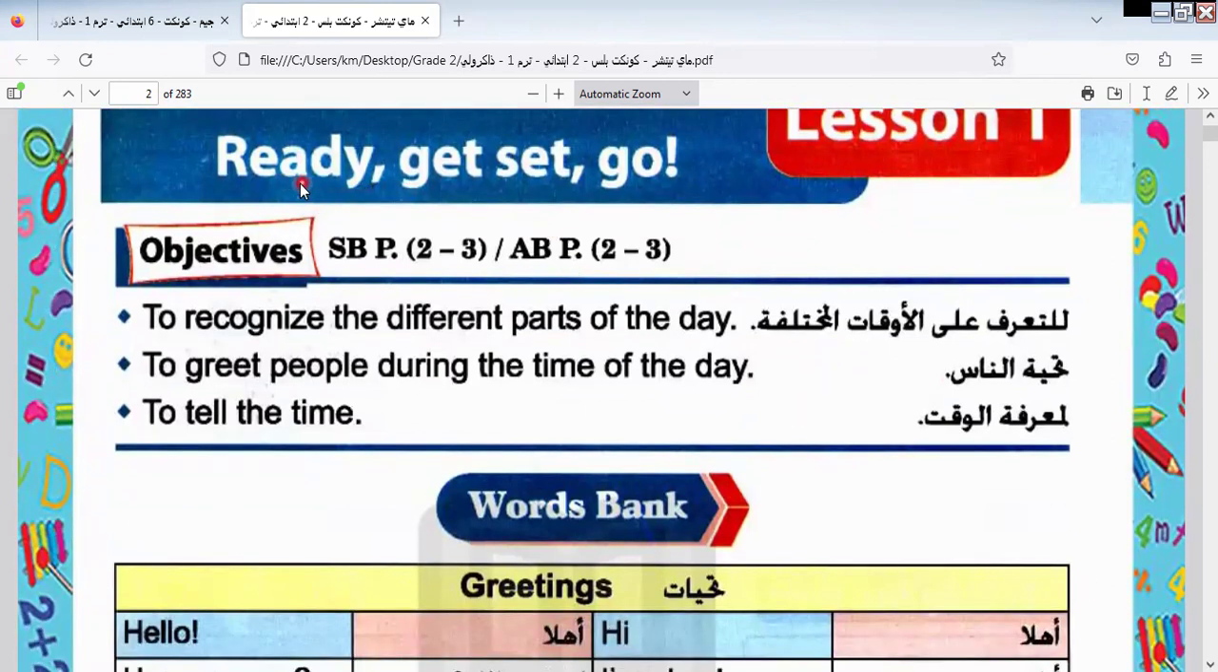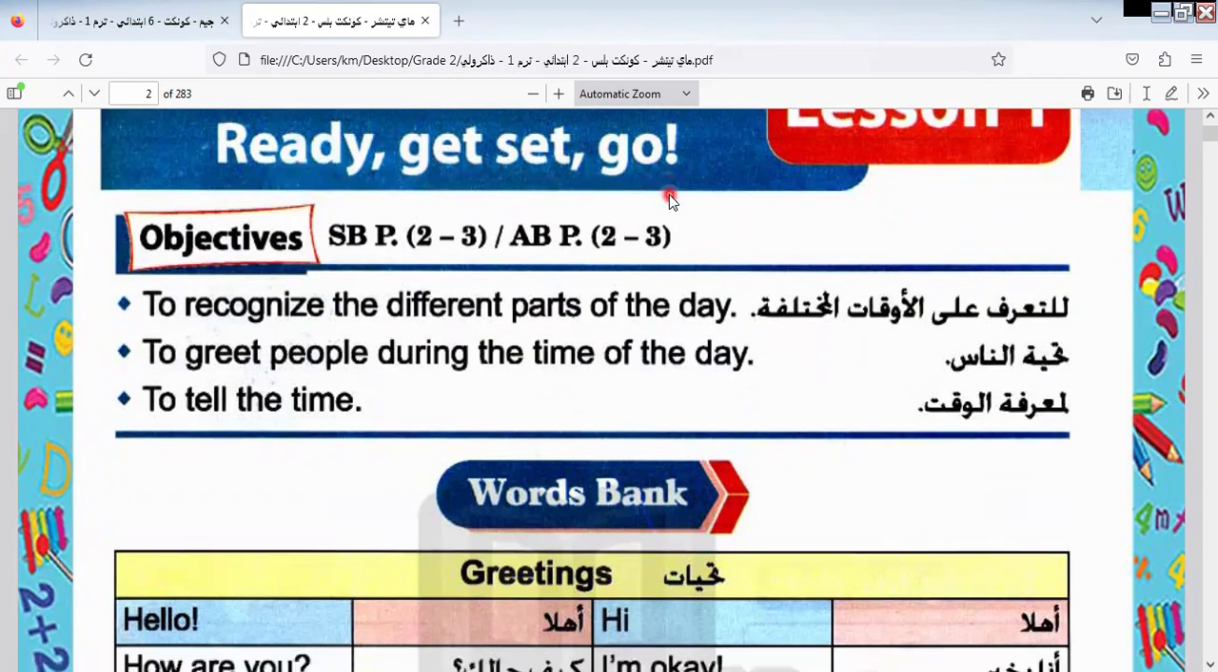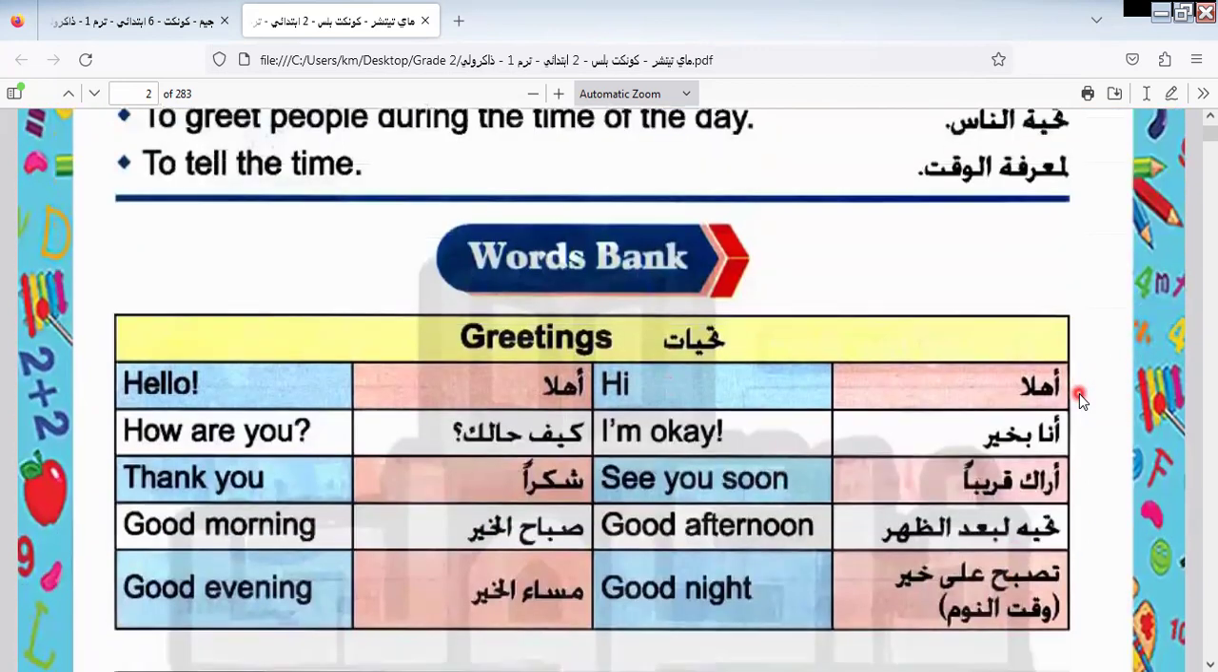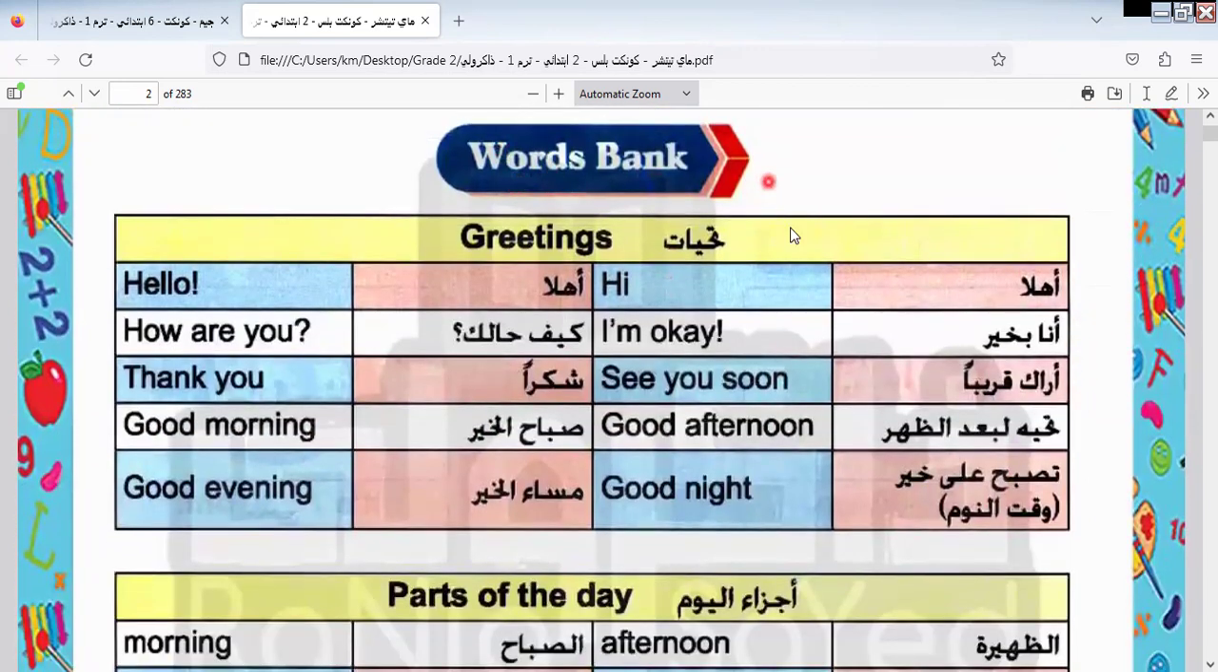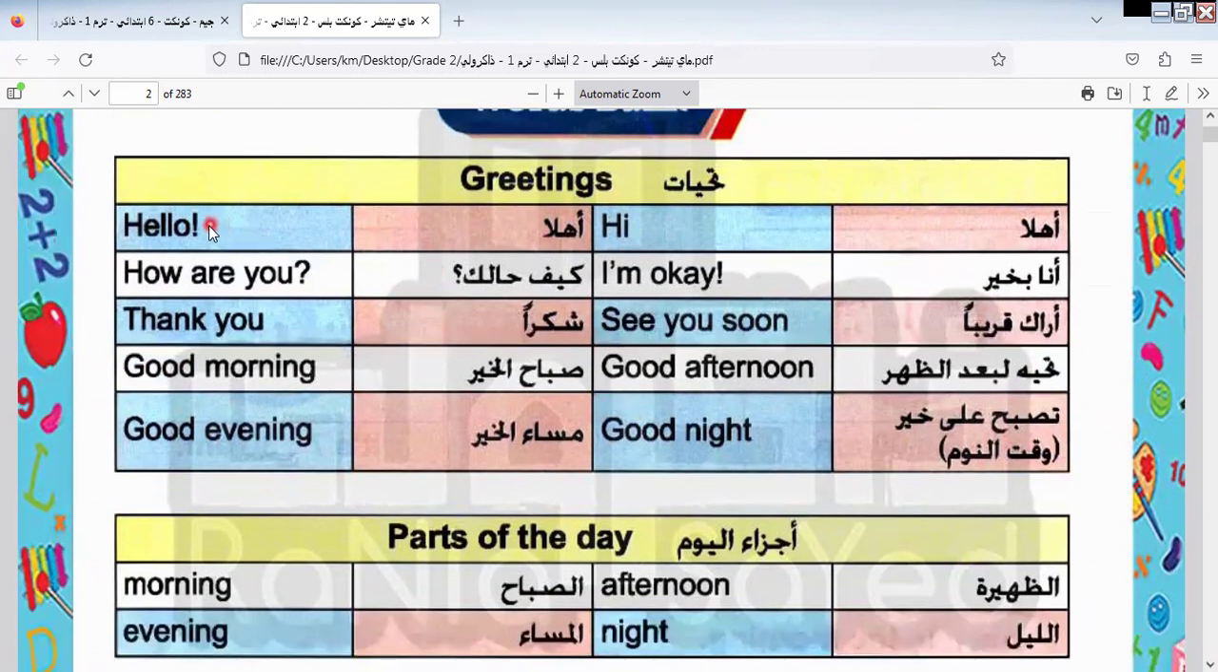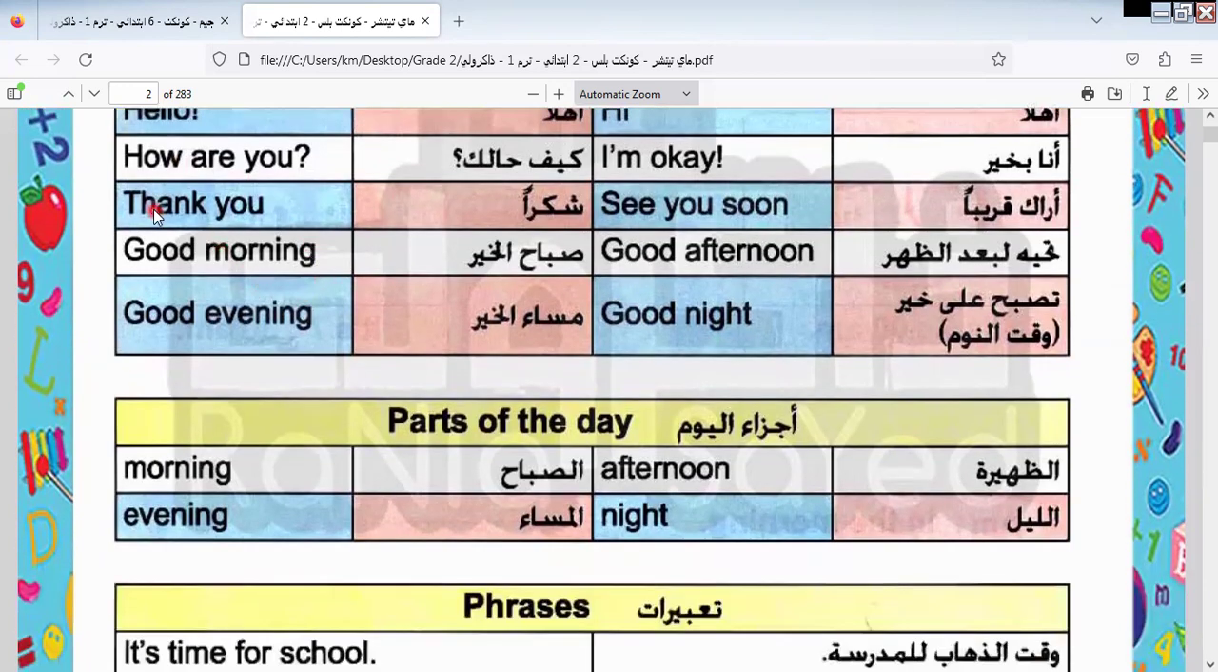The first lesson is about Ready, Get Set, Go. Let's go to know more about this unit. Here is the words bank, the words that are related to this part of our lesson. Here we have hello. We took it in grade 1, and we know that hello is a greeting. How are you? is to ask about state. Thank you. Good morning. Good evening.